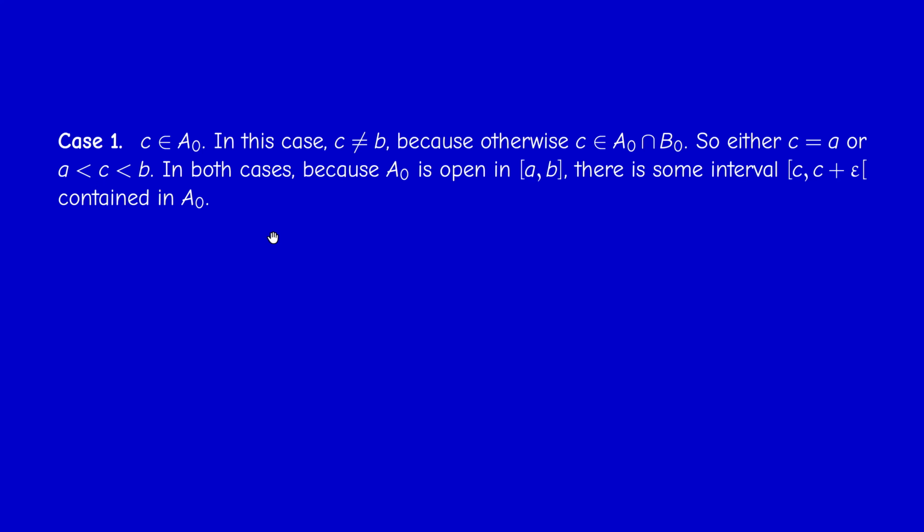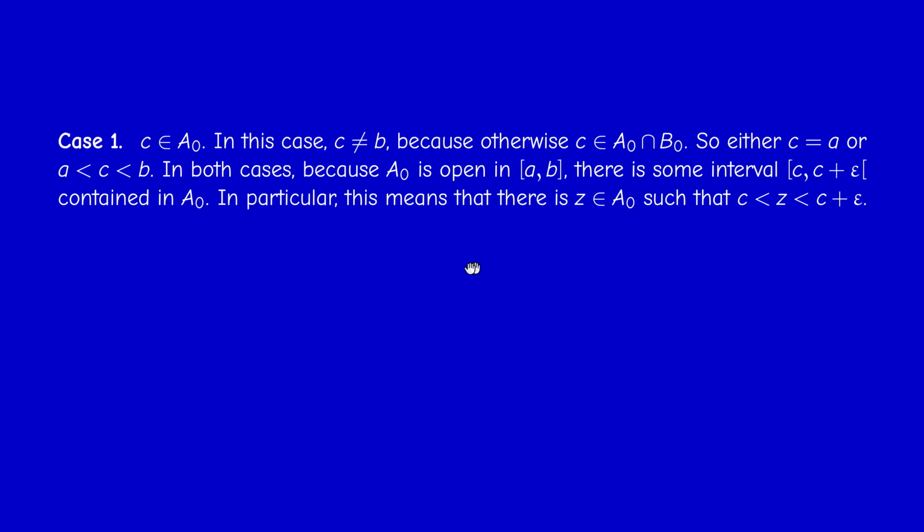So in both cases, because capital A0 is open in the closed interval AB, we can find an interval of the form C plus epsilon, totally contained in A0. Okay? Actually, if C is strictly bigger than A, you can take C minus epsilon, C plus epsilon. But if C equals A, you can just take A plus epsilon. Okay? Doesn't matter. So in particular, this whole interval is contained in A0.